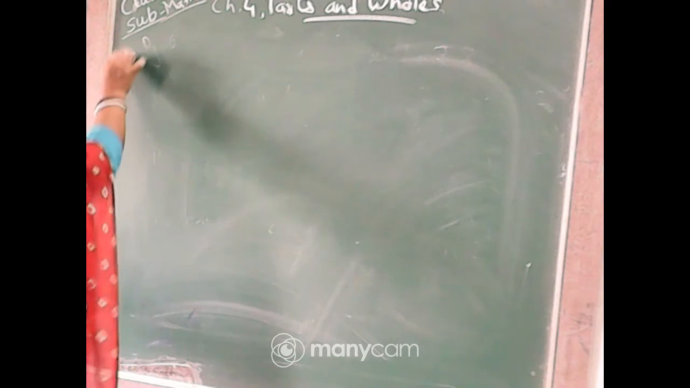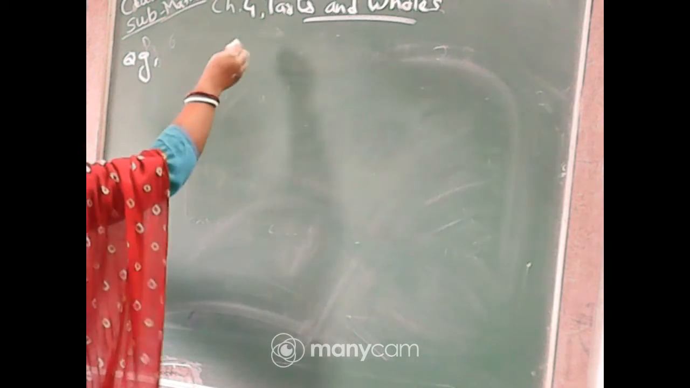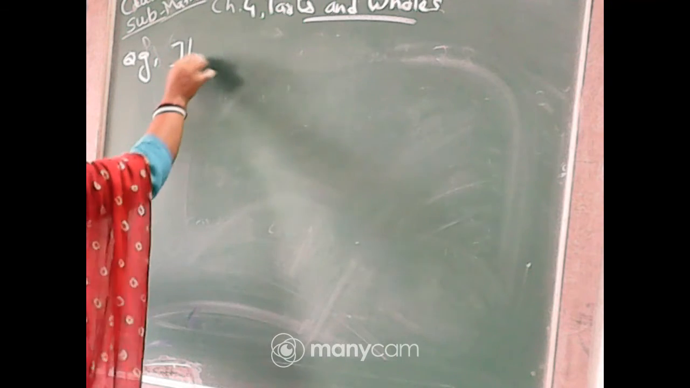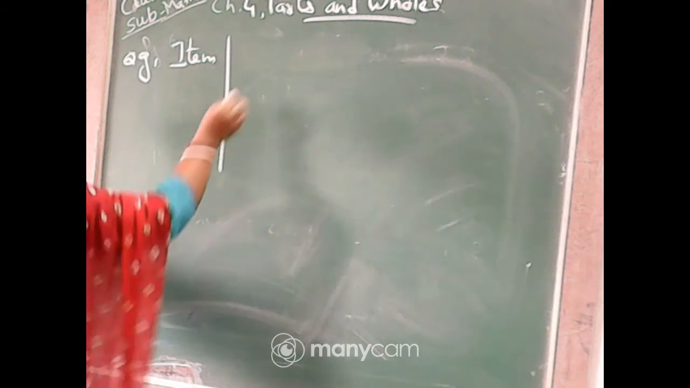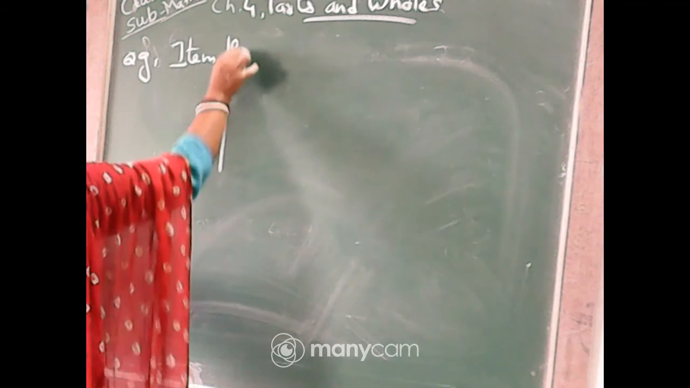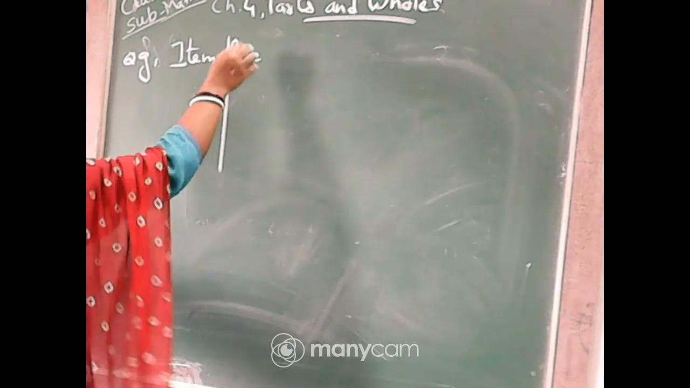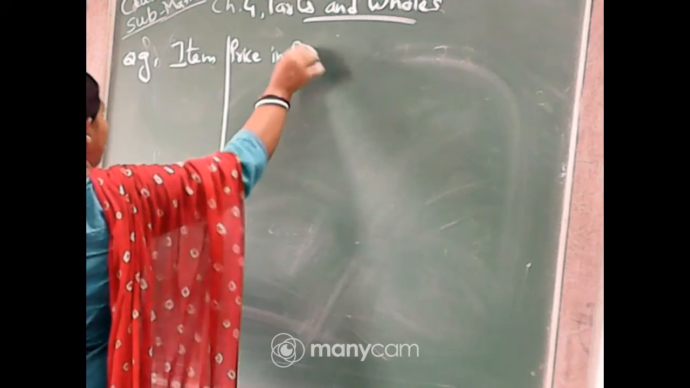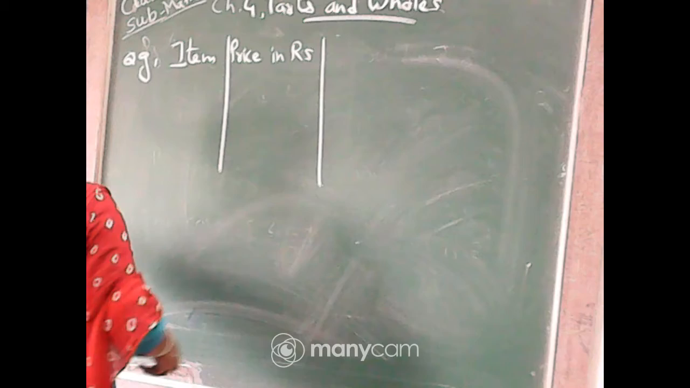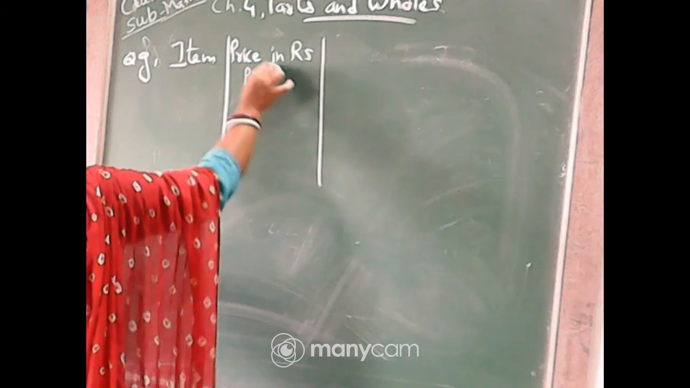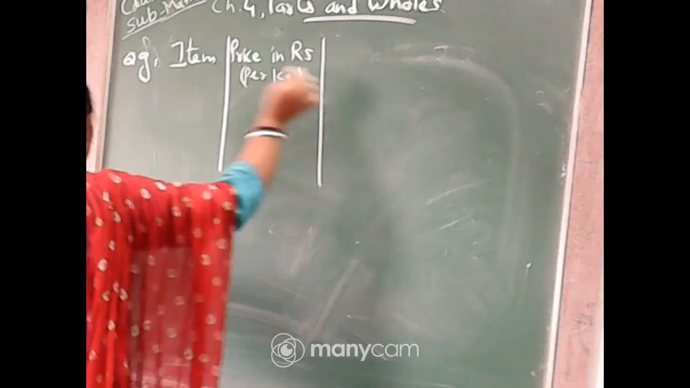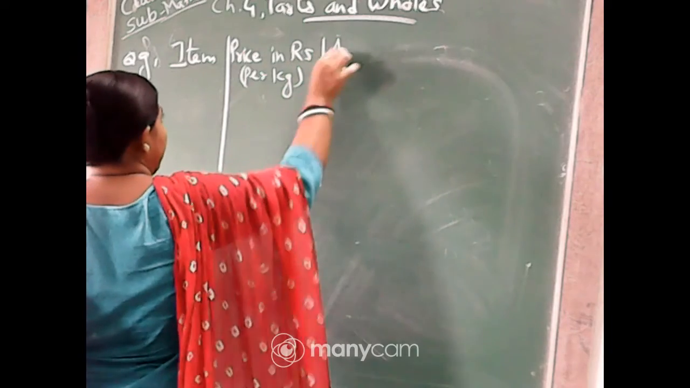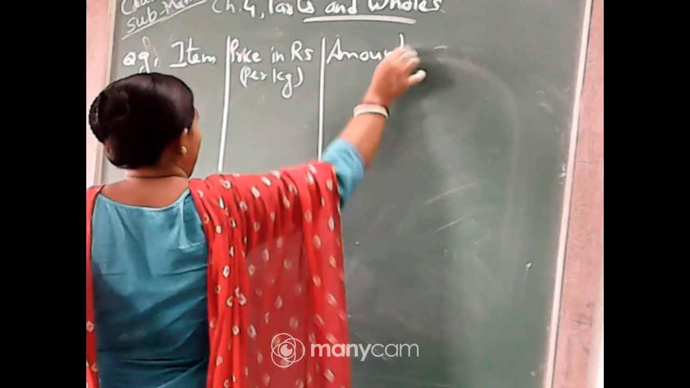This list you will draw in the copy. This is question number G. Here you will write item. The next you will write price in rupees. It is written here per kg. And the next column is about amount.